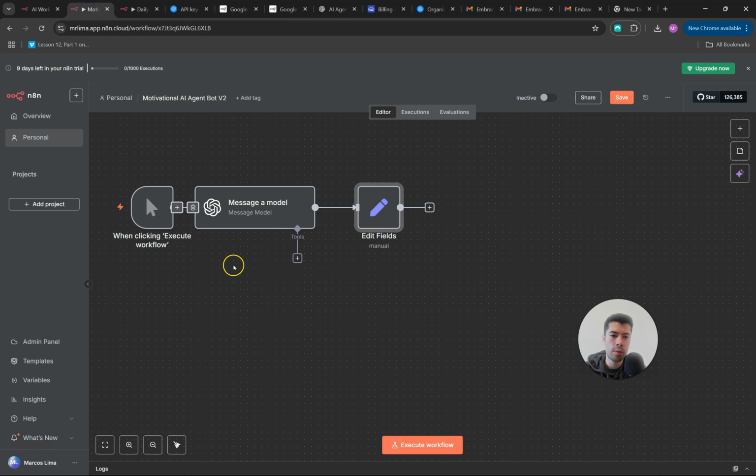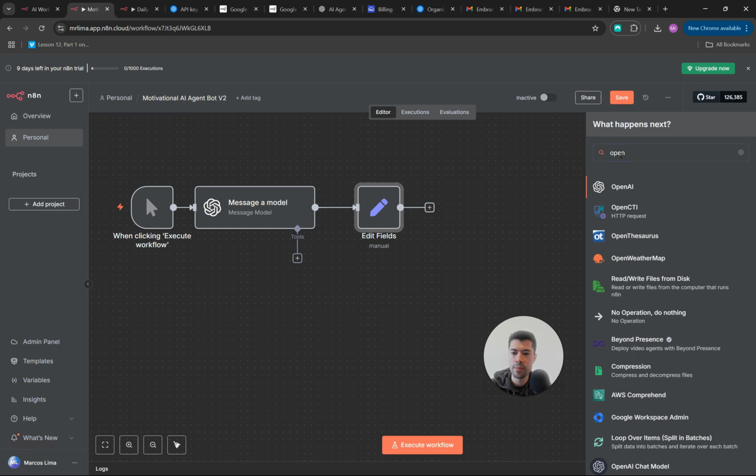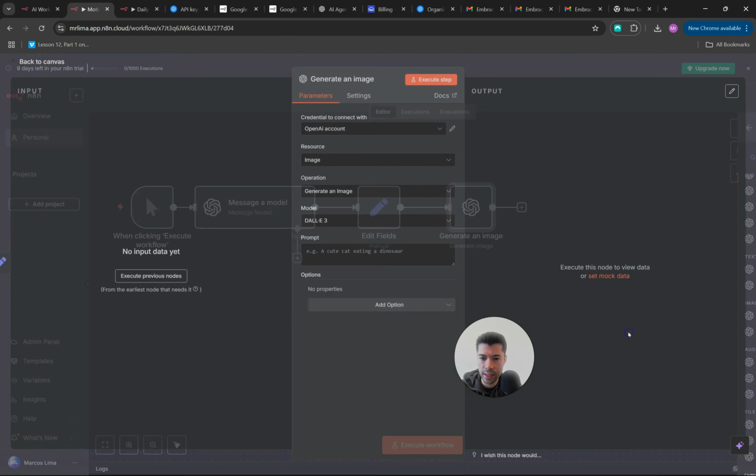So let's go back to our workflow. Now we have our message model node, which is responsible for creating the prompt. Then that prompt is split into 5 different fields. Now what we need is to generate the image. To generate the image, you just come back here, type OpenAI, and select OpenAI, and you can see that you have 15 different actions. Create an assistant, delete an assistant. In our case, we want to generate an image.